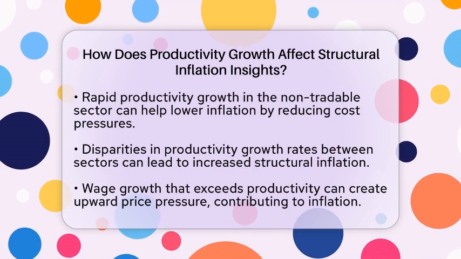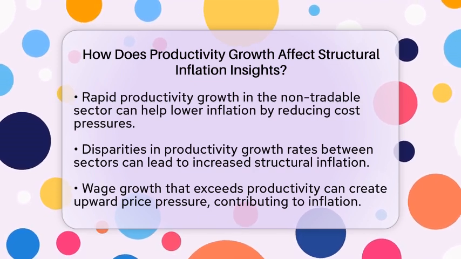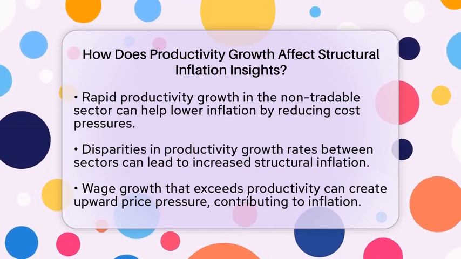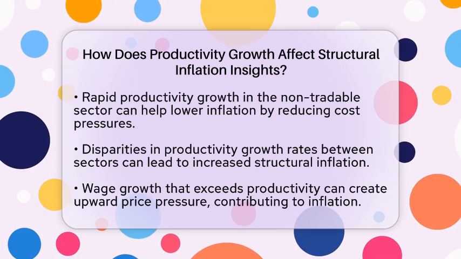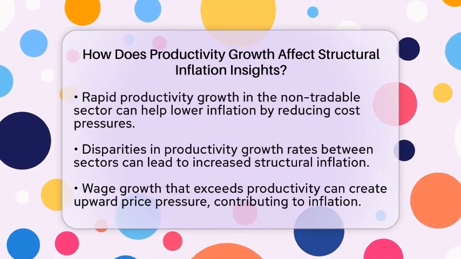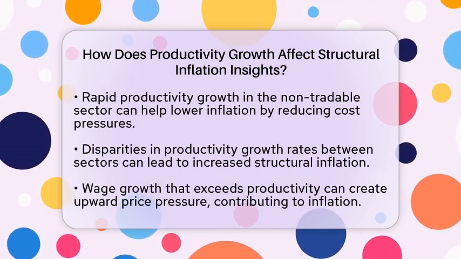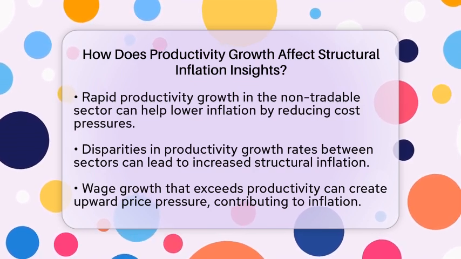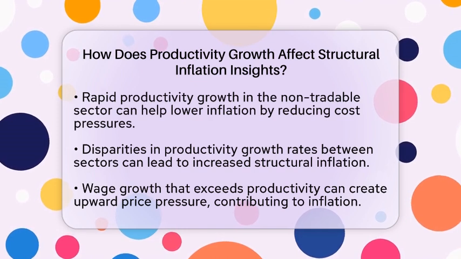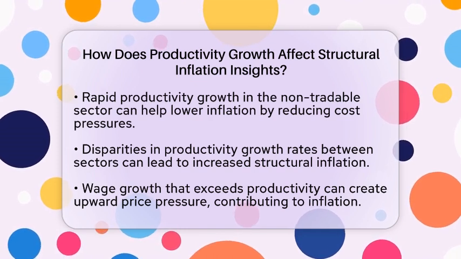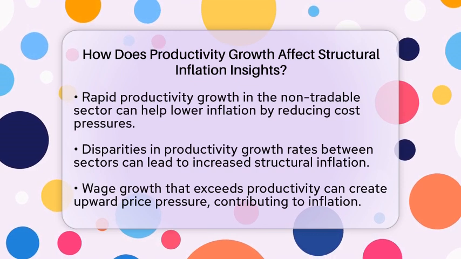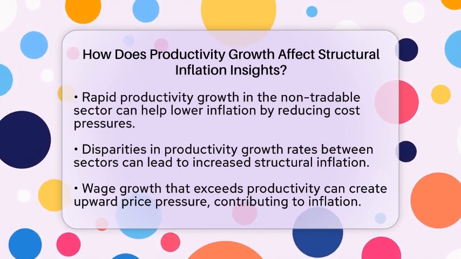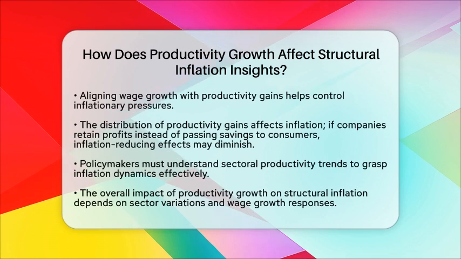If wages grow faster than productivity, it can create upward pressure on prices, contributing to inflation. However, if wage growth aligns with productivity gains, inflationary pressures can be kept under control. It is also important to note that the way productivity gains are distributed matters. If companies choose to keep the benefits of productivity improvements as higher profits instead of passing those savings onto consumers, the inflation-reducing effects may be weakened.